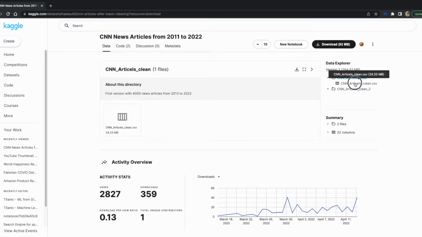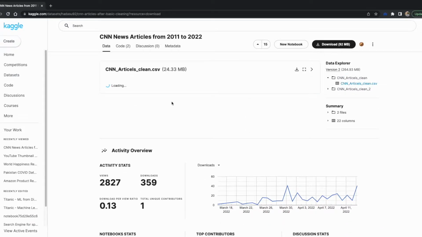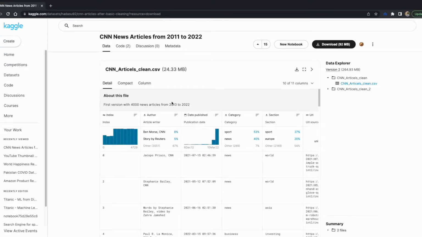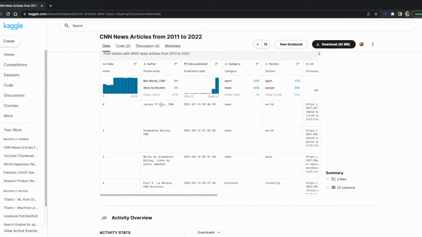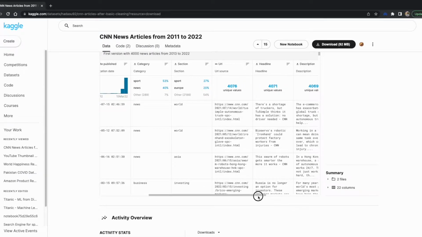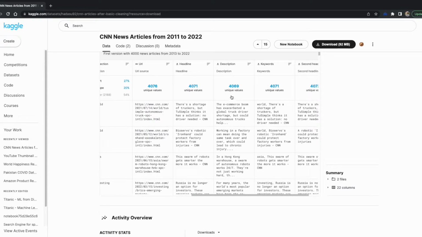If you can see the dataset, it contains some data about the different articles that different authors have written at different points in time. So you can see here we have the name of the author, then we have the date, the category, the world, and so many others, like the header, description, all these things are there.